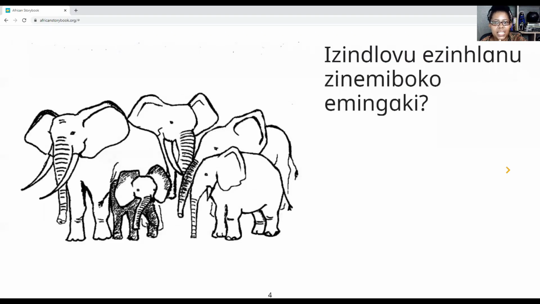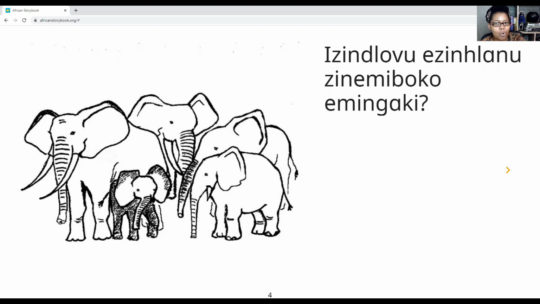The next one is izindlovu ezinhlanu zinemiboko emingaki. Umboko or imiboko, plural, is an elephant trunk.